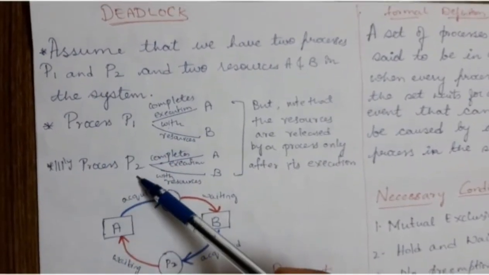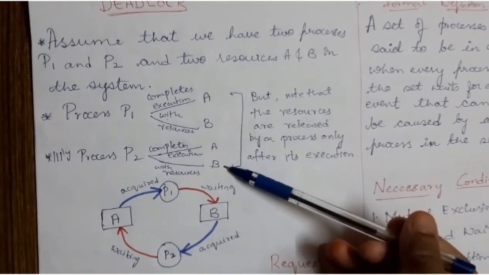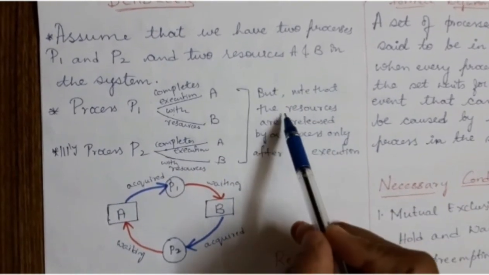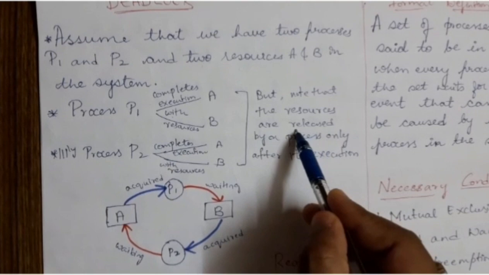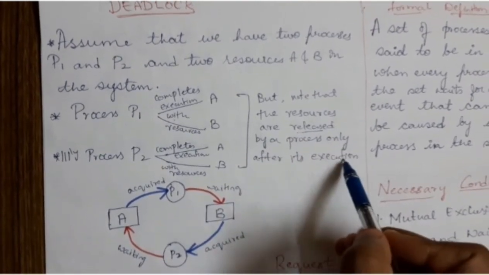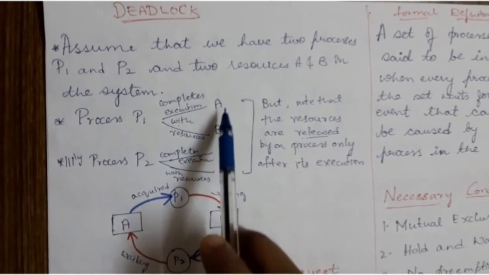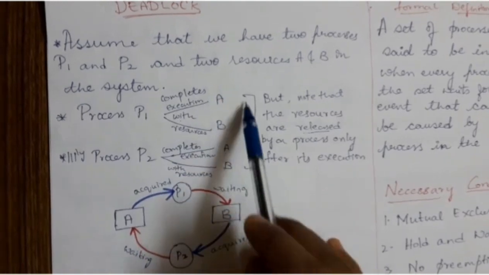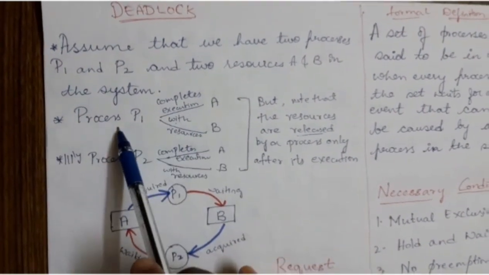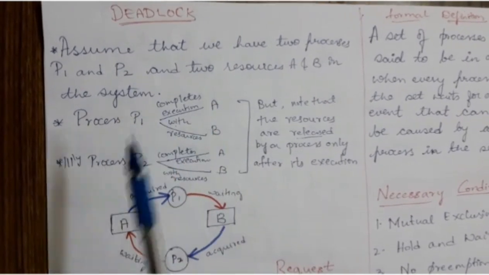Similarly, for process P2 to complete its execution, it requires the same resources A and B. But note that the resources can be released by a process only after its execution. That is, if process P1 is allocated both the resources A and B, it is going to release or give back these resources only after completing its execution.